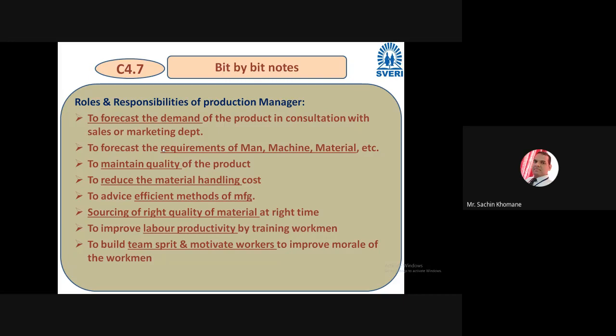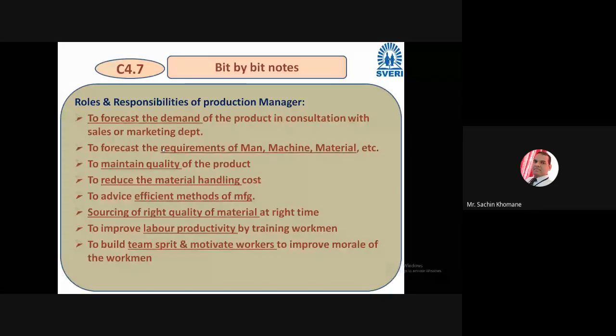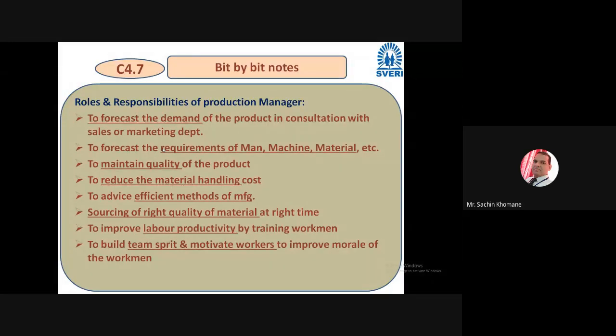Then next one is to reduce the material handling cost. Now these are very secondary functions, you can say, but having good significance, it is there in organization. Many times as a production manager, you have to prepare a layout in such a way that material handling will be very less, and unnecessary handling cost will reduce, and it should happen properly. While handling the material, it should not get damaged. It's your role, right? So you have to suggest, or you have to implement the suitable material handling technique in your organization.